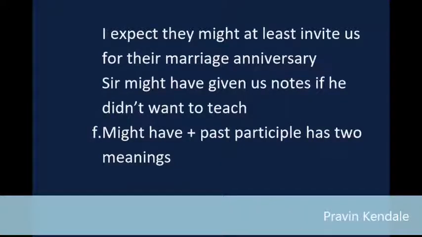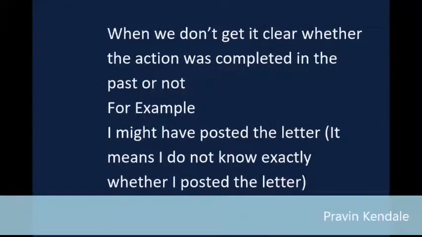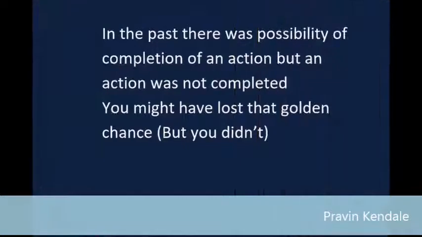F. Might have plus past participle has two meanings. First, when we don't get it clear whether the action was completed in the past or not. For example, I might have posted the letter. It means I do not know exactly whether I posted the letter. Second, in the past there was a possibility of completion of an action but the action was not completed. You might have lost that golden chance, but you didn't.